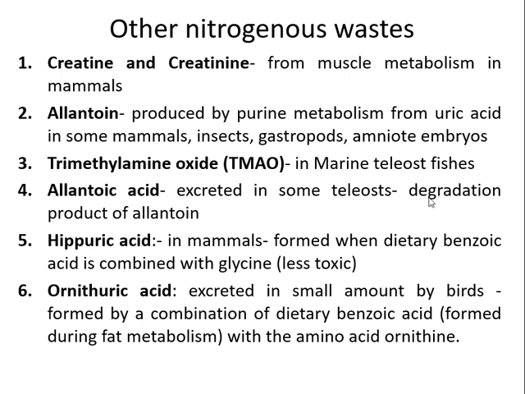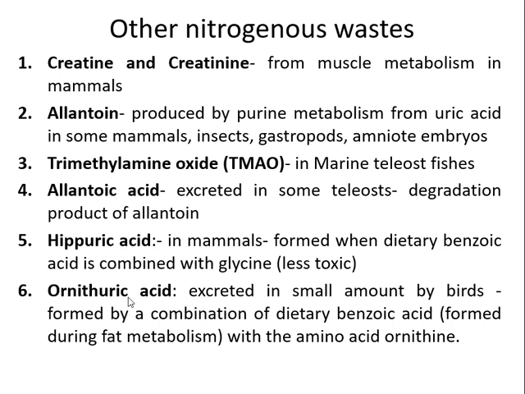Then hippuric acid is a waste product in mammals. It is formed when the dietary benzoic acid, the benzoic acid which we obtain through our diet, is combined with glycine, it forms hippuric acid. It is a less toxic product. So combination of dietary benzoic acid plus glycine gives hippuric acid. It is seen in mammals. Ornithuric acid is eliminated by birds.